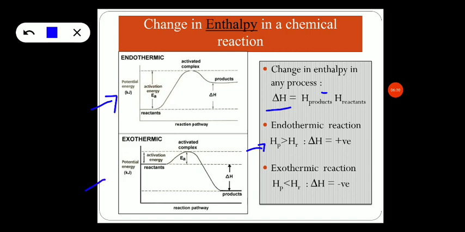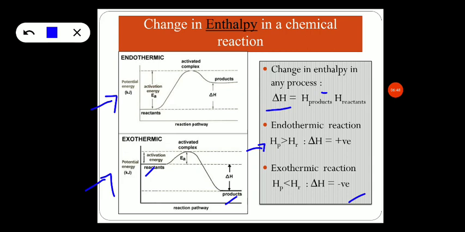Whereas in case of an exothermic reaction, the products have less energy than the reactants. We can observe here the energy of products is less than the reactants and delta H is negative because heat is given out during the reaction. So through the potential energy diagram, we have understood the change in enthalpy in chemical reactions.